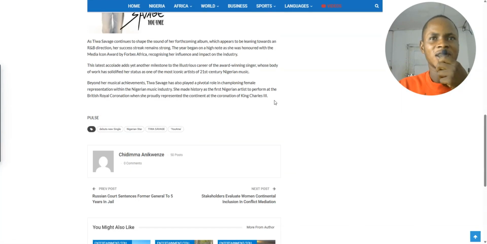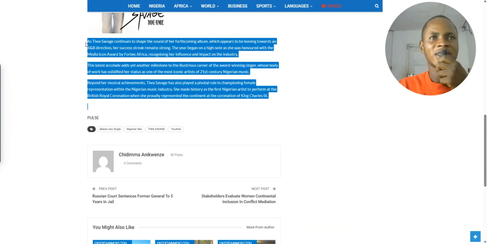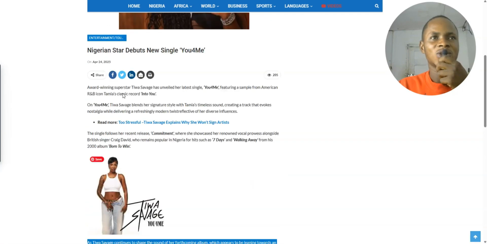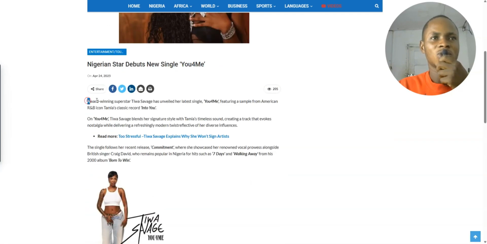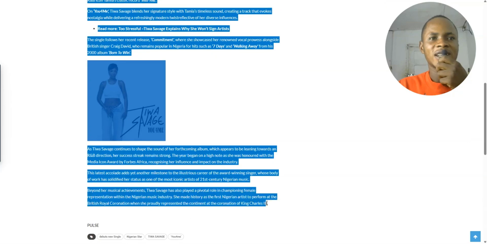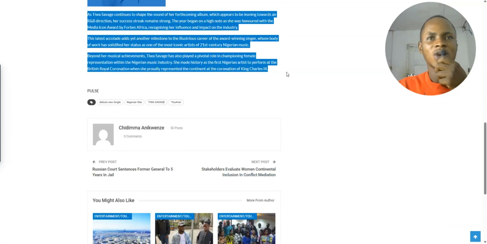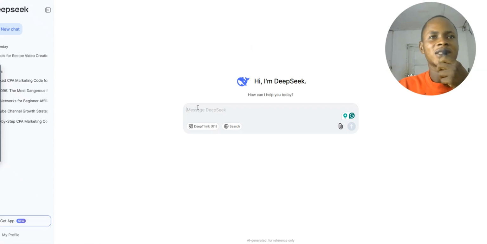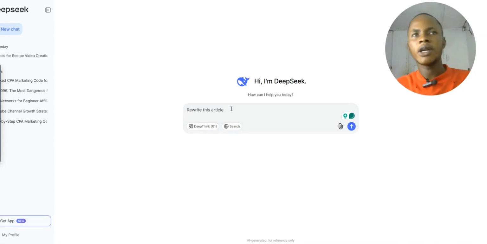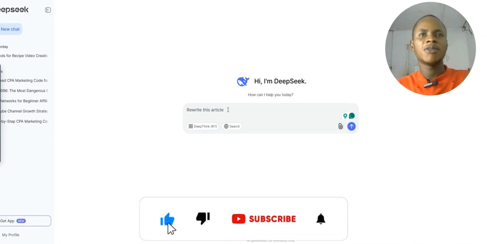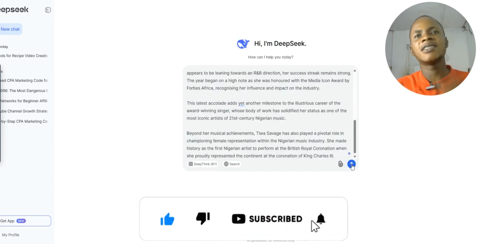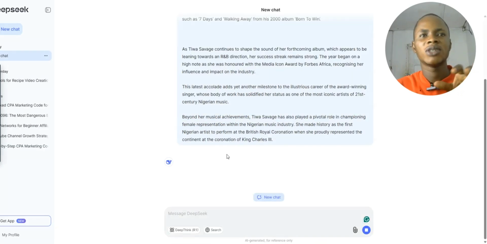Some of them do not allow right click on their website. So I will just copy from here to here, and then go to DeepSeek, and I'll ask DeepSeek to rewrite this article. Okay, so I've written rewrite this article. I'll just paste it over here and hit enter to allow it to do its work.